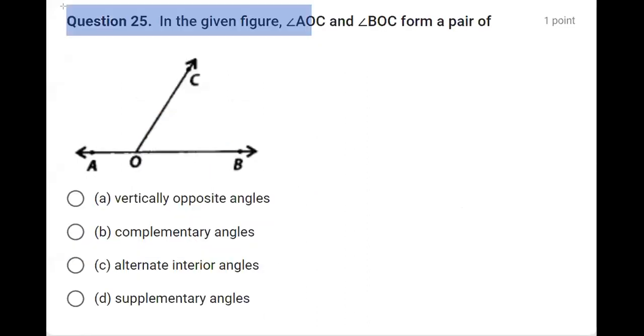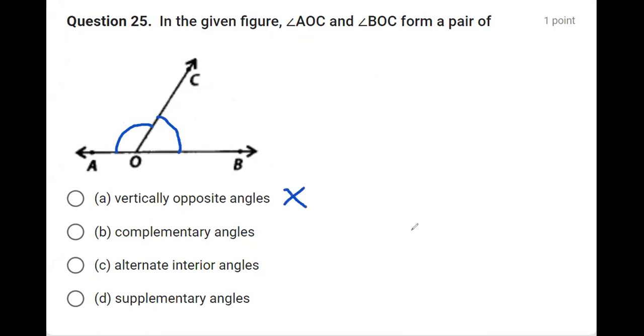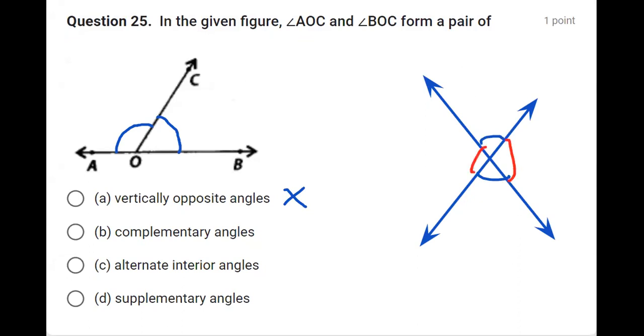In question number 25, it says in the figure AOC and BOC form a linear pair. Angle AOC, I'm showing, is this, and BOC is this. What kind of angles do these form? Are they vertically opposite angles? Clearly not. For vertically opposite angles, two straight lines must intersect. As we can see, when these two lines intersect, then this and this are called vertically opposite angles, same as this and this. But this is not the case here.